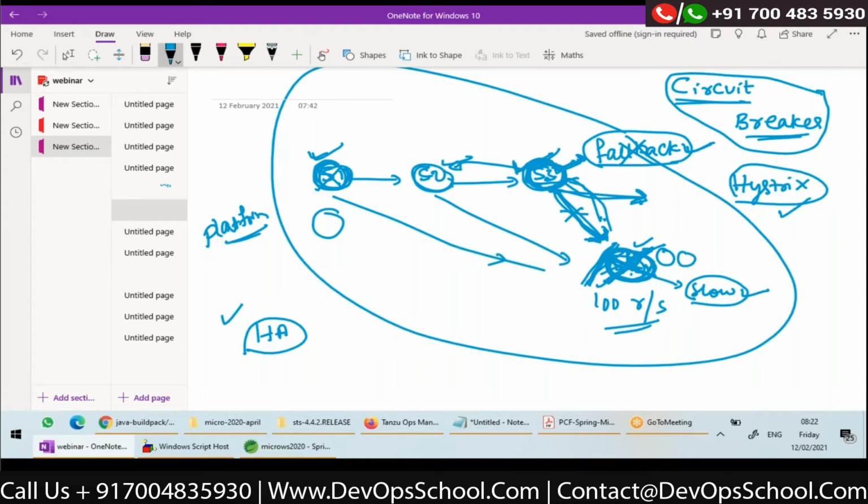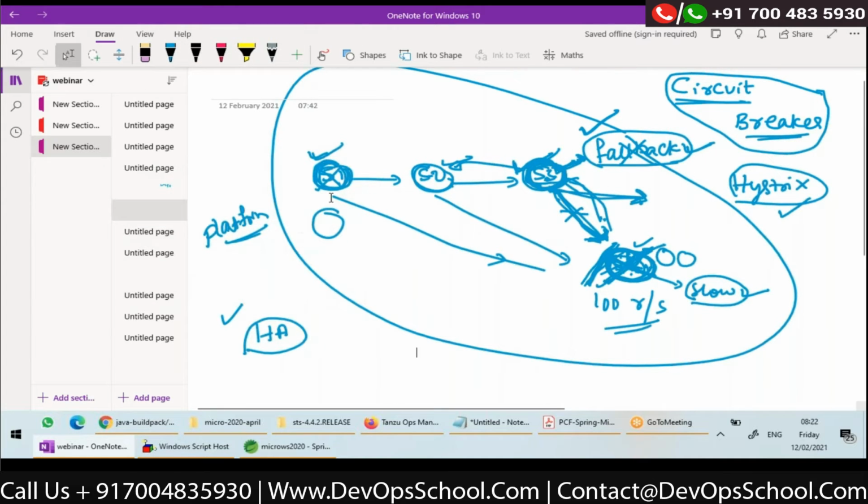And definitely, whenever you are going with microservices, for any dependent service call, there should be a fallback. Otherwise, you're not designed for failures, right? Definitely, you should have some fallback where you can exit gracefully.